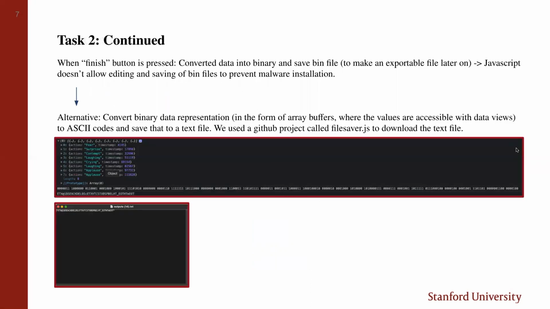Once the observation is complete and the finish button is pressed, this JSON object will be stored into an array buffer as binary to save space, similar to task 1. However, JavaScript prevents editing and saving binary data as bin files to prevent malware installation, so we further convert this array buffer into an array of ASCII codes.